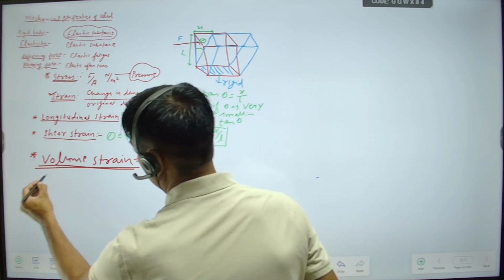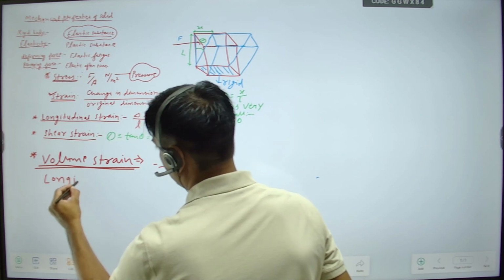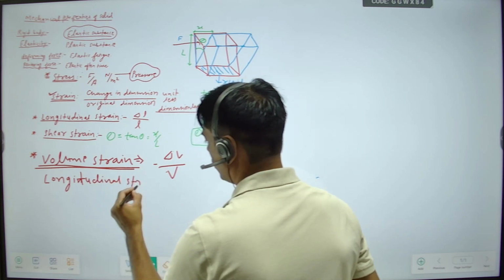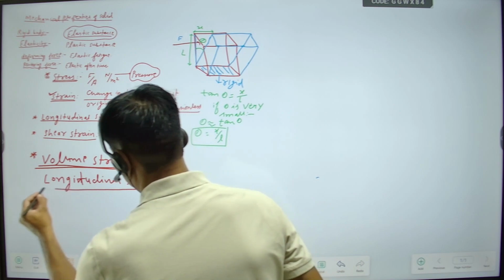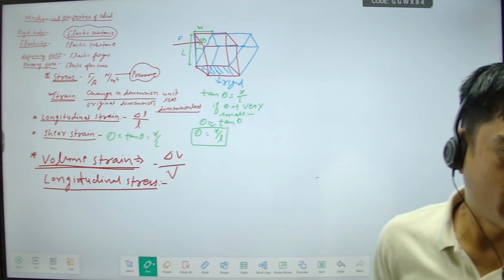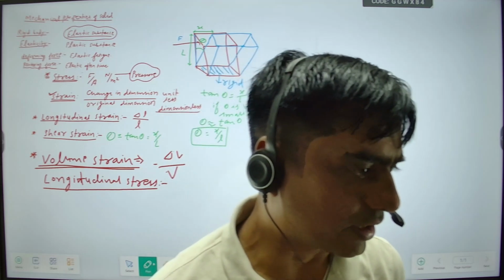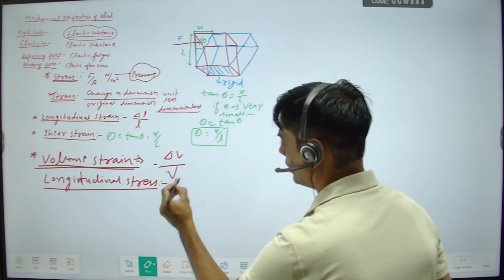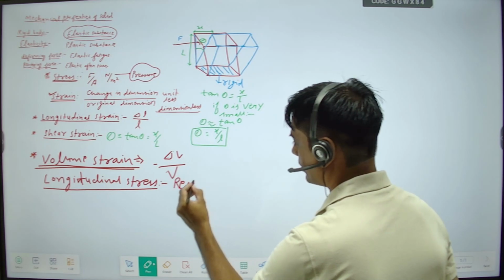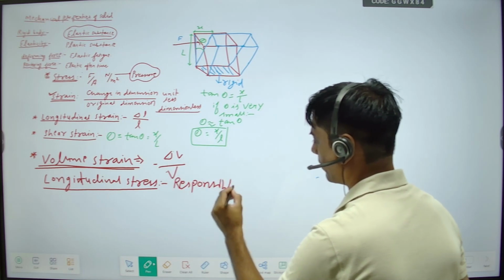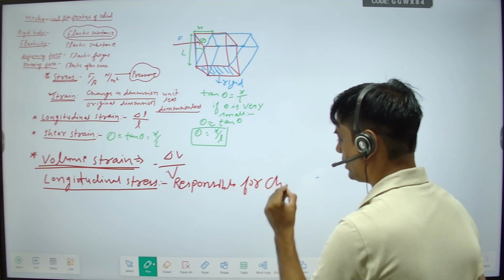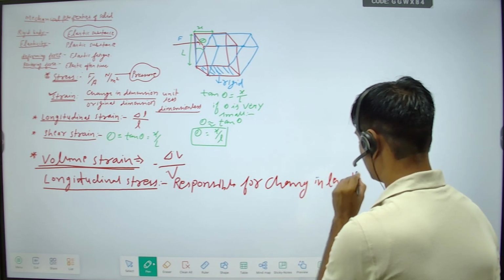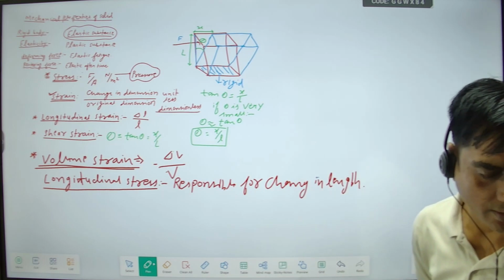According to these three, we have three kinds of stress also. The first one is longitudinal stress. What is longitudinal stress? The stress responsible for change in length of the object, that is longitudinal stress.